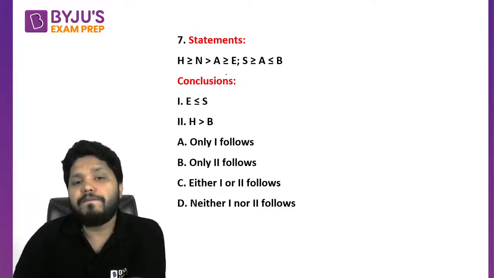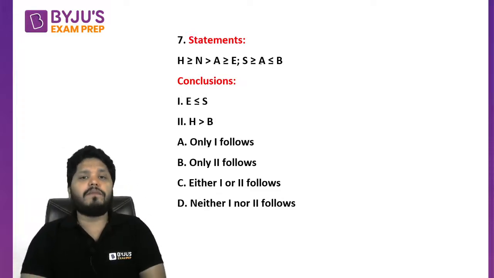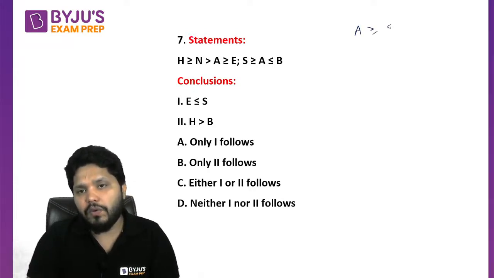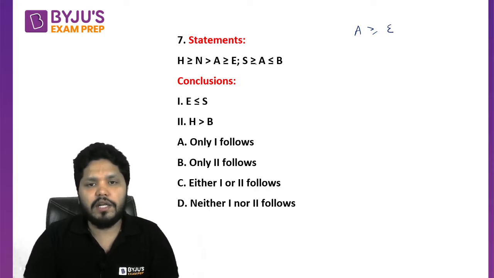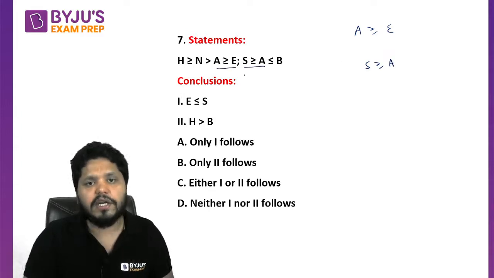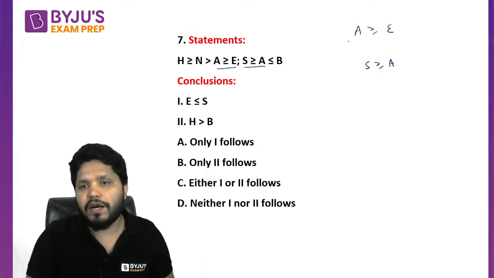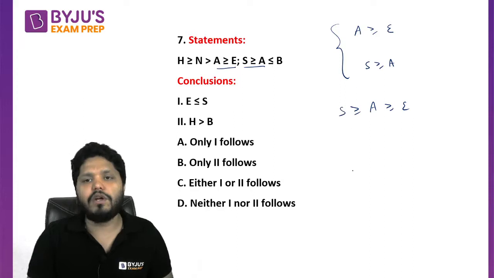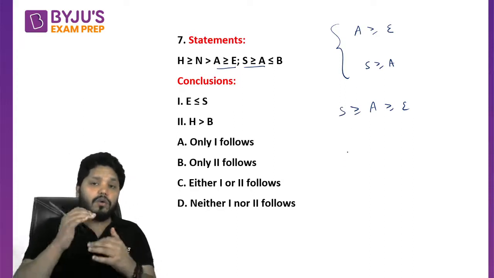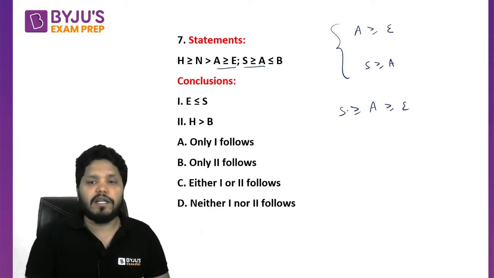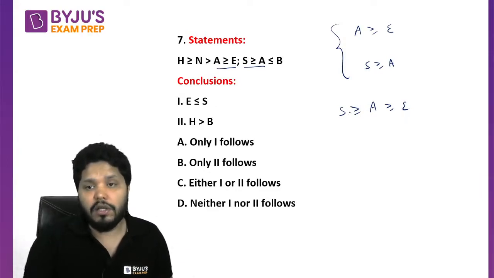If you see here, what is common between these two? A is common. And if we see the relationship, A is greater than or equal to E, and S is greater than or equal to A. So S is greater than or equal to A and A is greater than or equal to E. If we combine these two, I can say A is greater than or equal to E and S is greater than or equal to E. Now what does the conclusion say? E is less than or equal to S. Of course, E is either less than S or equal to S.